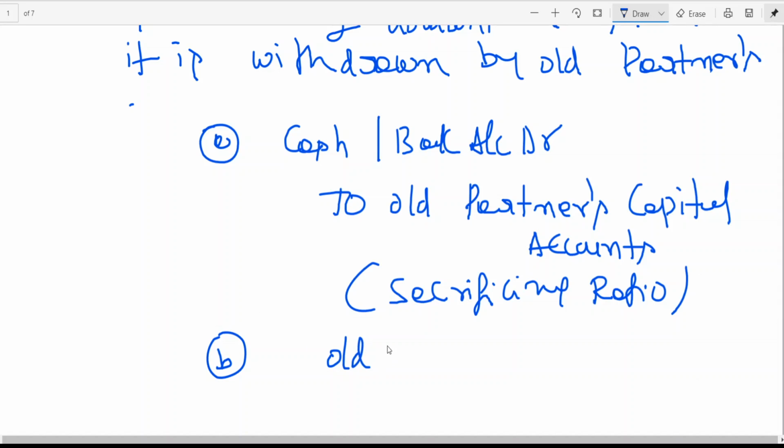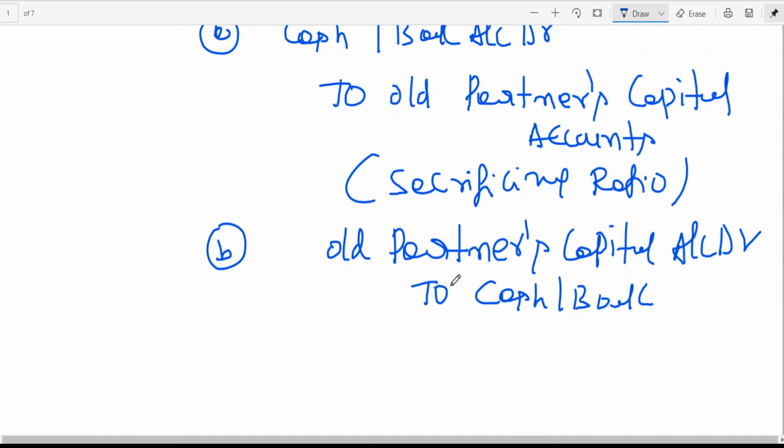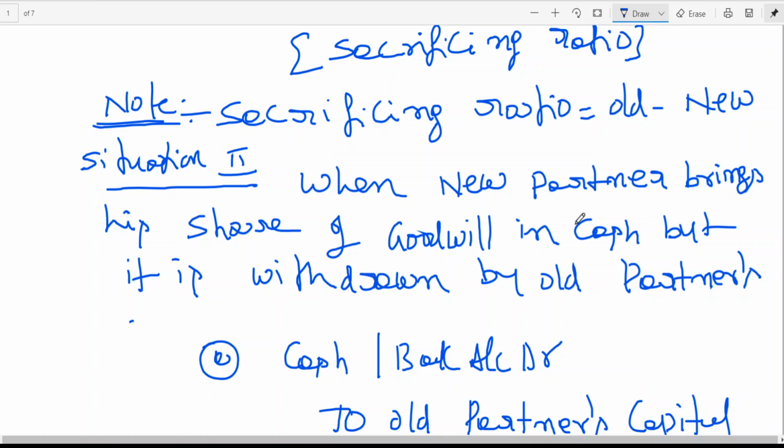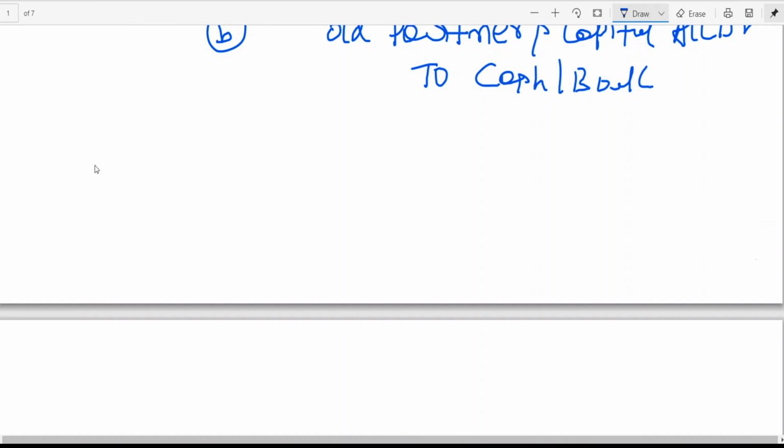You reverse it. Old partners' capital account debit, because they are withdrawing the goodwill. Old partners' capital account debit to cash or bank. Whatever amount they withdraw, you should debit the old partners, and you must credit cash or bank. I think this second situation is clear: the new partner brings a share of goodwill in cash but it is withdrawn by the old partners. Then the third situation,